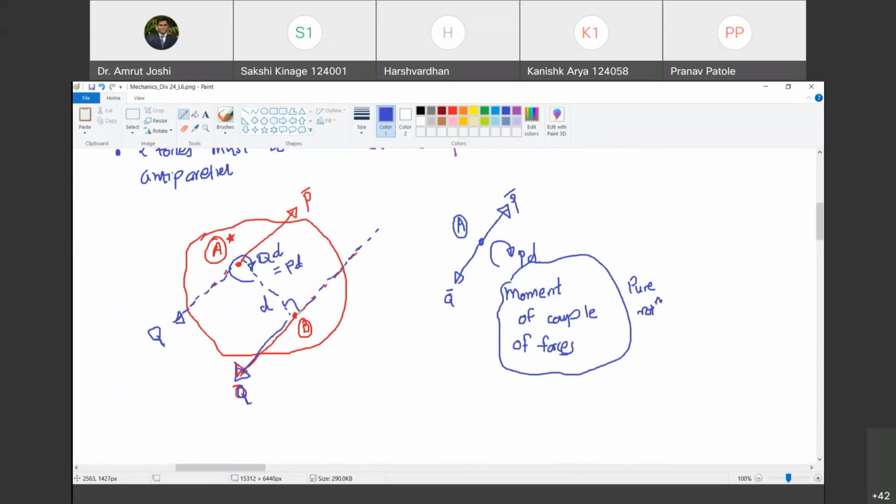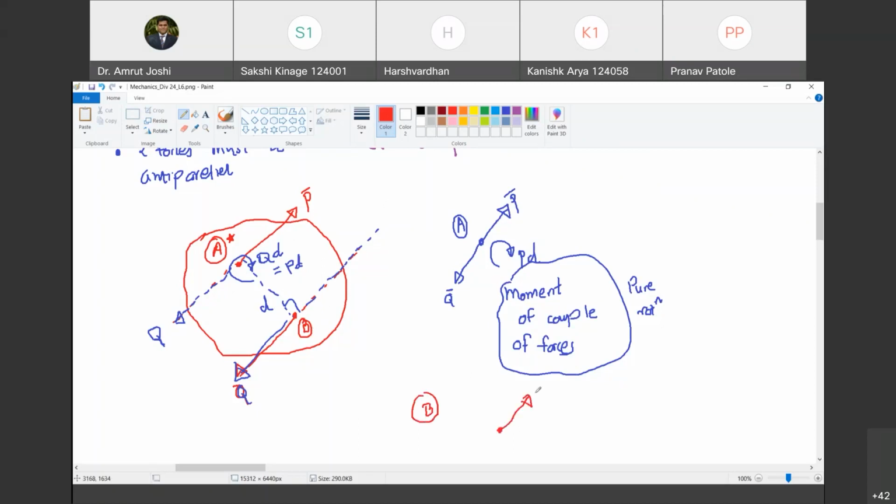Can you extend this argument to point B? You will be easily able to prove that the effect of these two forces at B as well is the same. Are you with me? Yes, sir. We will quickly do that. कैसे करेंगे? What is the effect of this P bar at B? P bar as it is and P into D clockwise. Happy? Yes, sir.